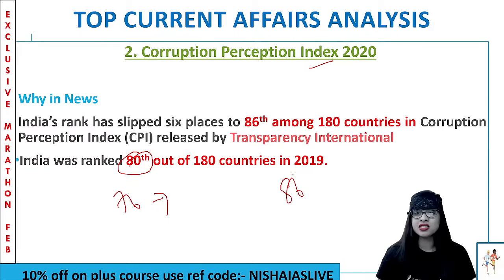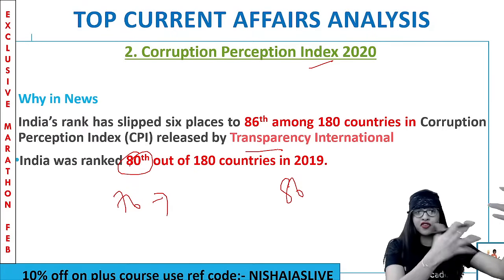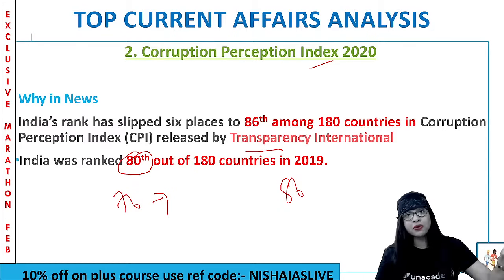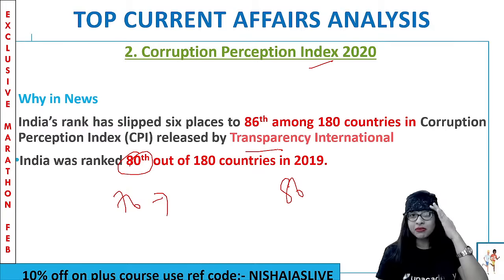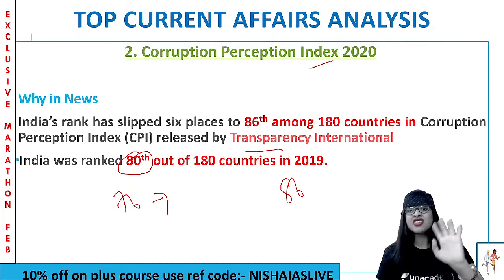And who releases this CPI index, guys? The Corruption Perception Index is released by Transparency International. See, corruption is what? Scams, fraud, things like that. So to avoid corruption, you need to be more transparent. Keep that in mind: to avoid corruption, transparency is required.